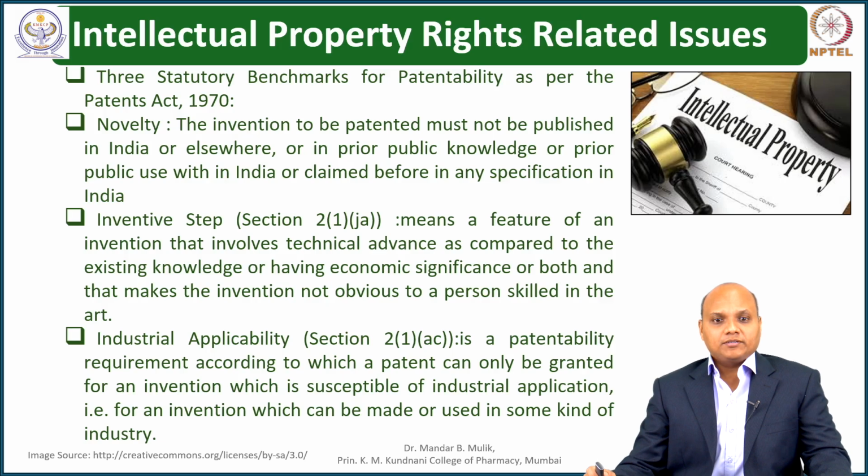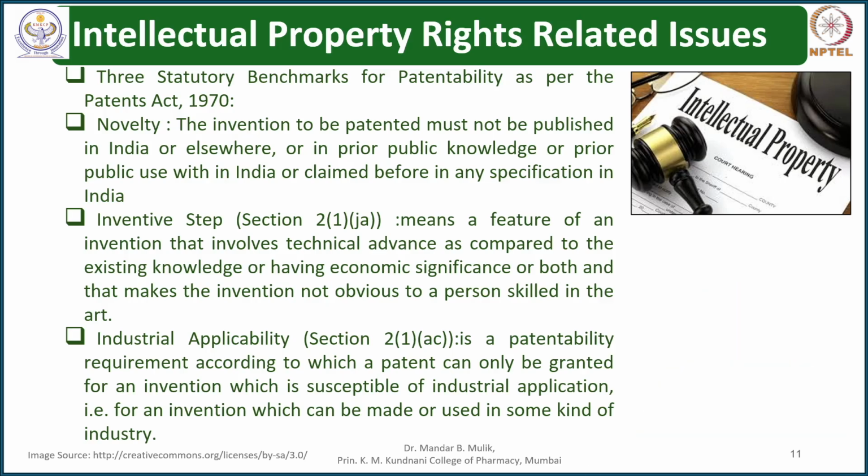Third, industrial applicability. Section 2(1)(ac) is a patentability requirement according to which a patent can only be granted for an invention which is susceptible of industrial application, that is, an invention which can be made or used in some kind of industry. So, if a patent is discussing an invention which is only conceptual and cannot be worked on at an industry level, it should not get patented.